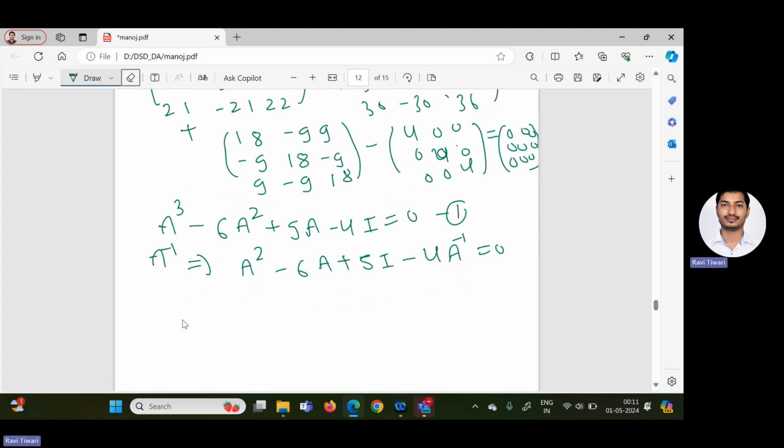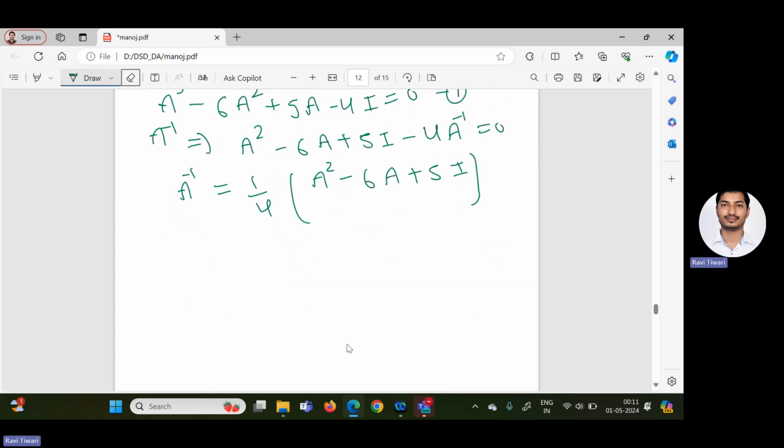So what will be A inverse? A inverse is equal to 1 by 4 times A square minus 6A plus 9 identity. Everything we have calculated: matrix A square, and 6A we can get by multiplying matrix A by 6, and 9 identity means 9, 0, 0; 0, 9, 0; 0, 0, 9.